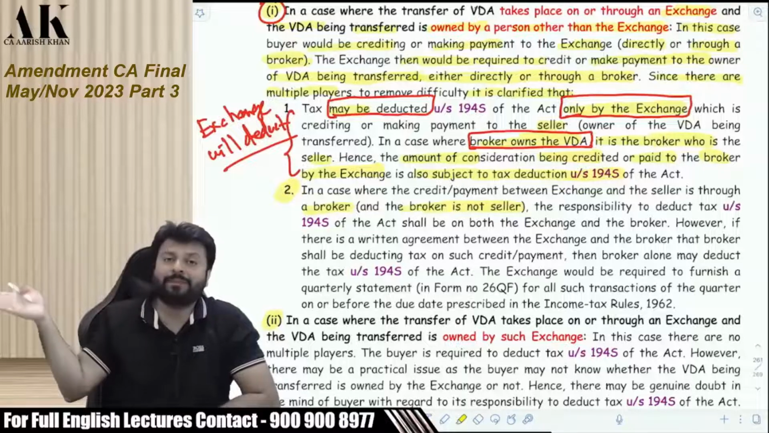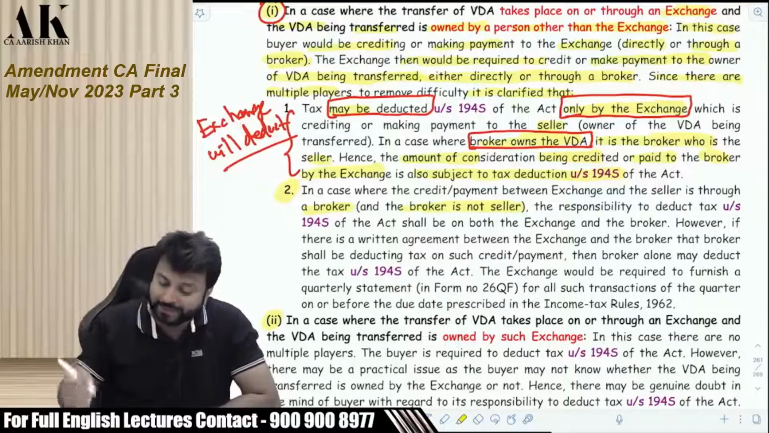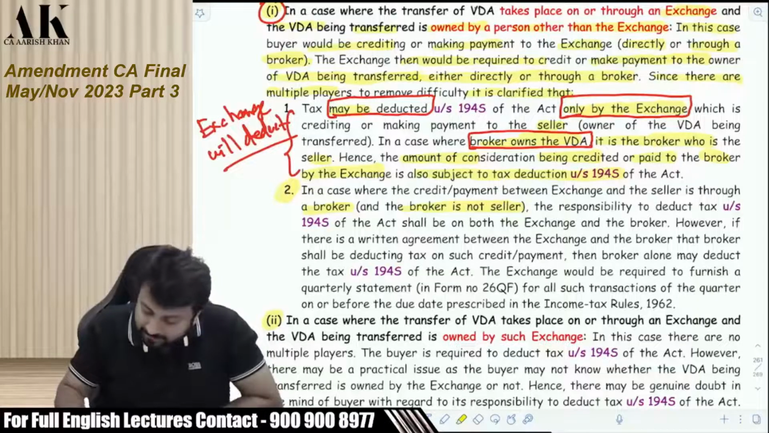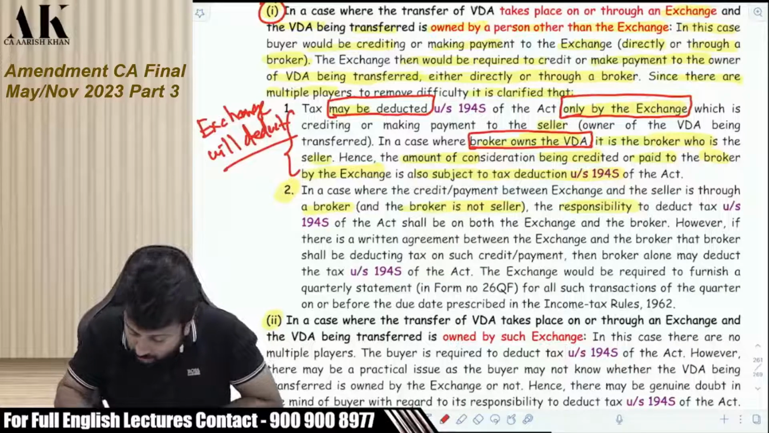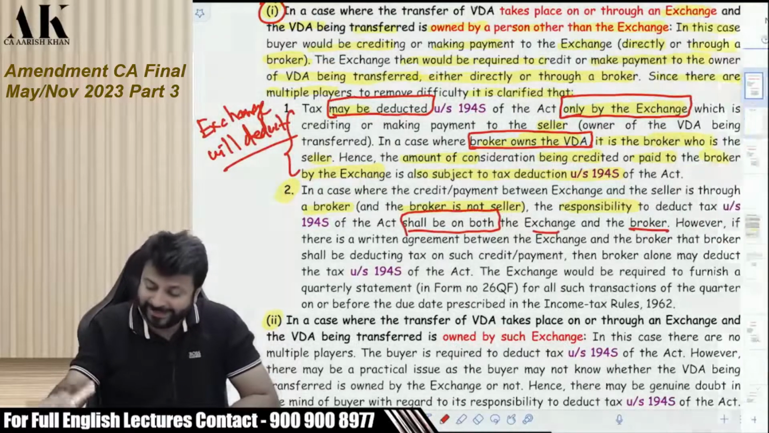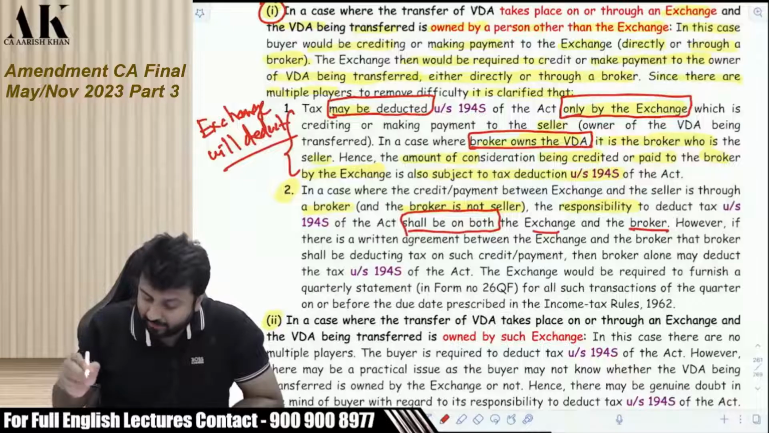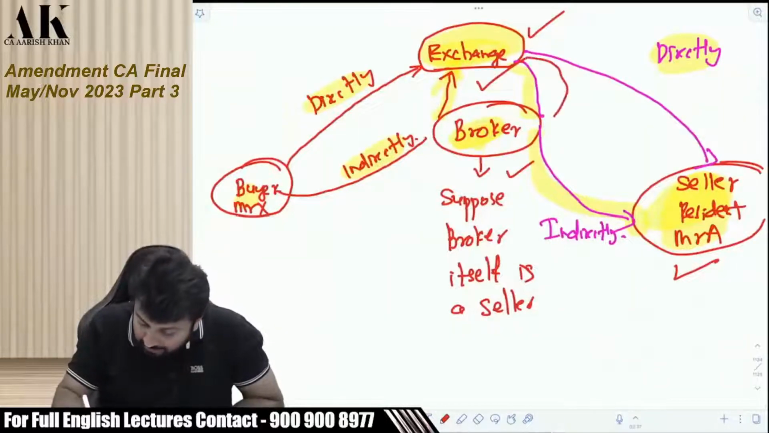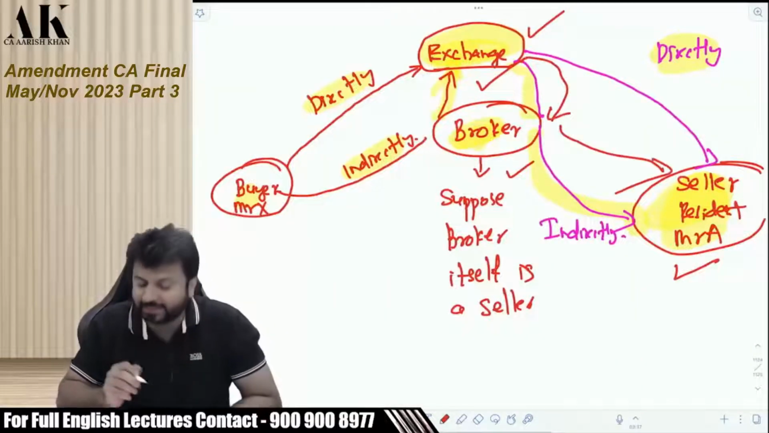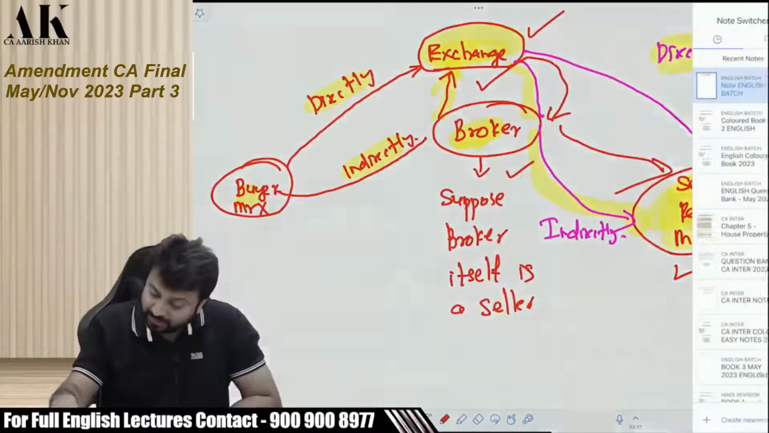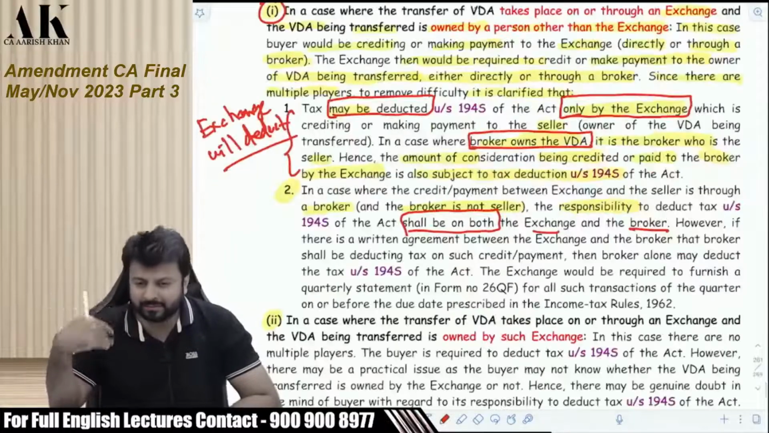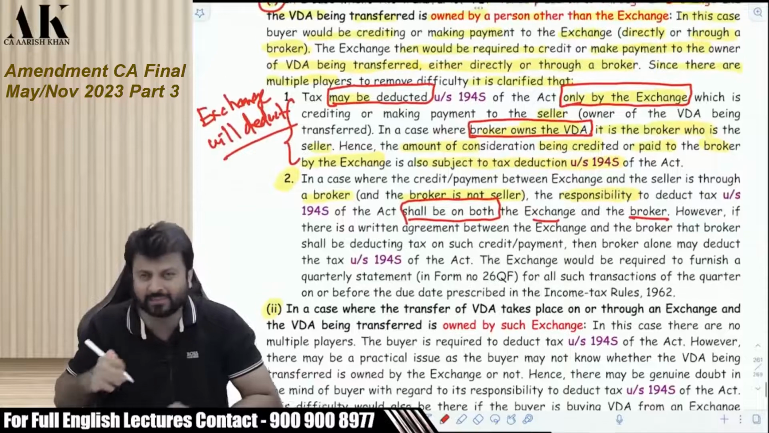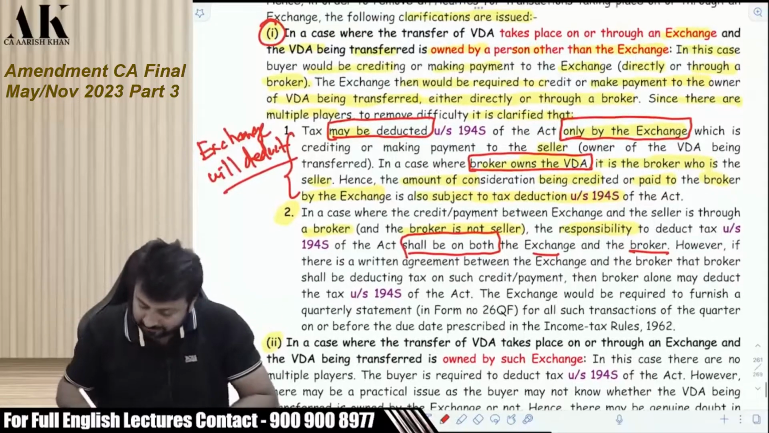Now there will be multiple players who will be liable to deduct TDS. So who will deduct? The responsibility to deduct TDS under section 194S of the Act shall be on both the exchange and the broker. So in case the payment is made by the exchange to the broker and then by the broker to the seller, then both are responsible as per this circular. But the government will give some kind of relaxation, don't worry. It doesn't make sense to deduct TDS twice.